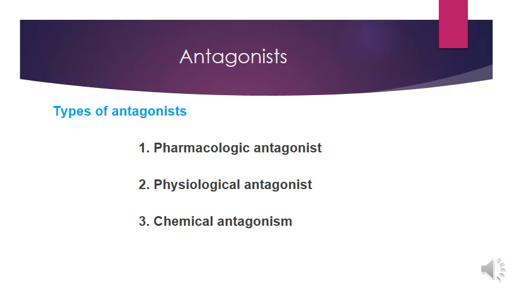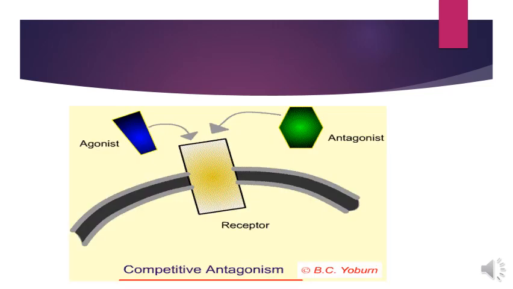Types of antagonist. There are different types of antagonist: pharmacological antagonist, physiological antagonist, and chemical antagonist. This diagram explains competitive antagonism very nicely. So here is the agonist, this is the antagonist, and this is the receptor site for the attachment of agonist or antagonist. What will happen in competitive antagonism?